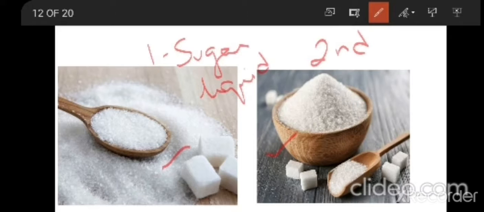The crystal particle is hard, compared to liquids. Liquids will always be flowy in texture, but solids will not have the same texture. So at last they observed a single crystal of sugar and concluded that sugar is a solid but not a liquid.